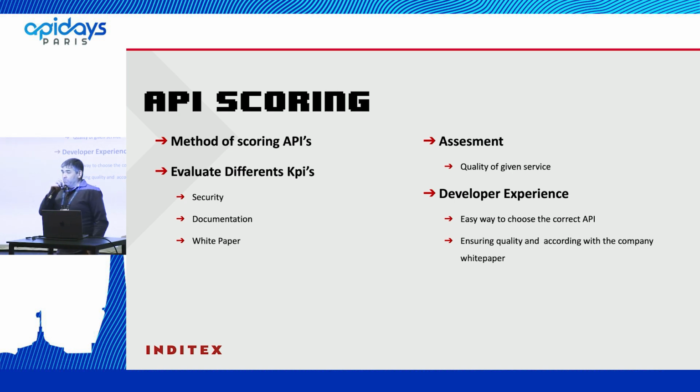The white paper will be the key of all of this game, and we have to be sure that we have a solid white paper to start working on. What we are looking for with this game is the quality of the given services, and of course we are taking into account the developer experience. We need the developer to get an easy way to choose the correct API, and of course ensure the quality of this API.